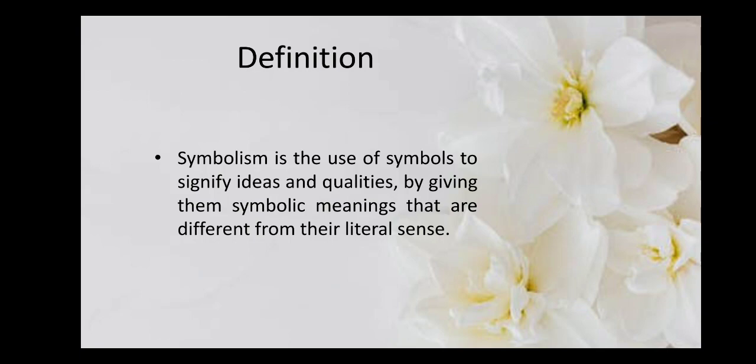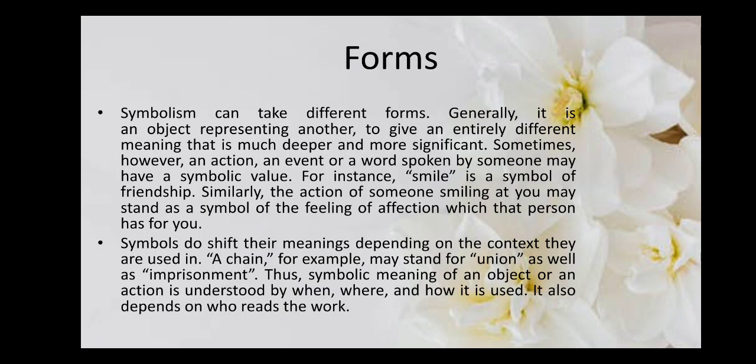We may want to show beauty, we may want to show colorfulness or softness or fragrance, anything through the use of a symbol. Now, what forms it can take?